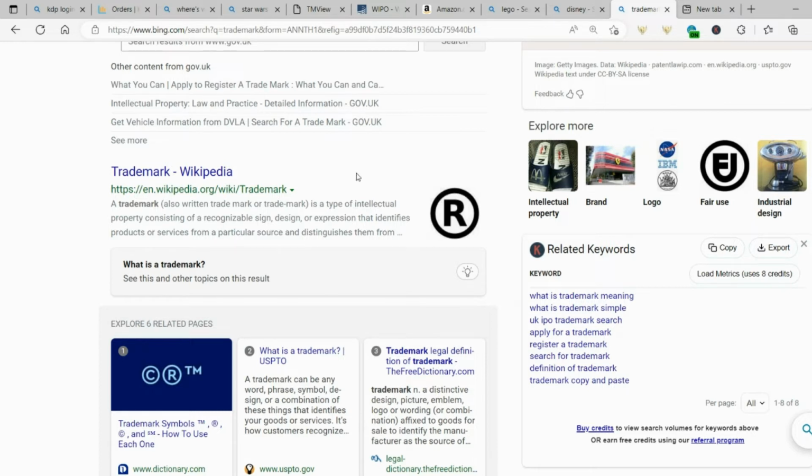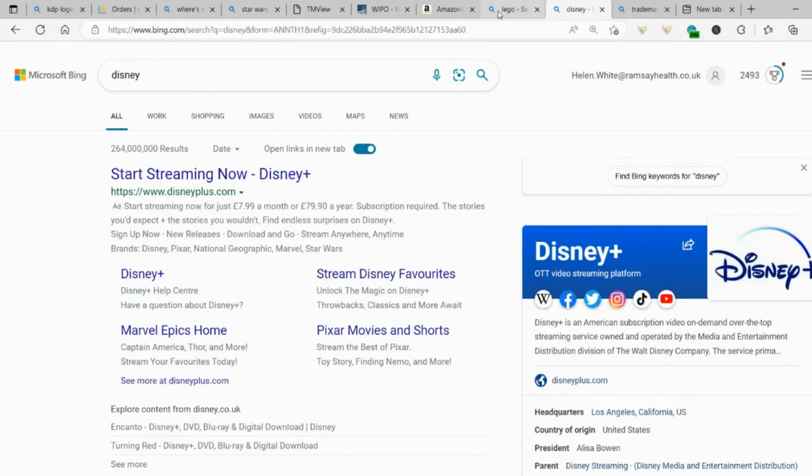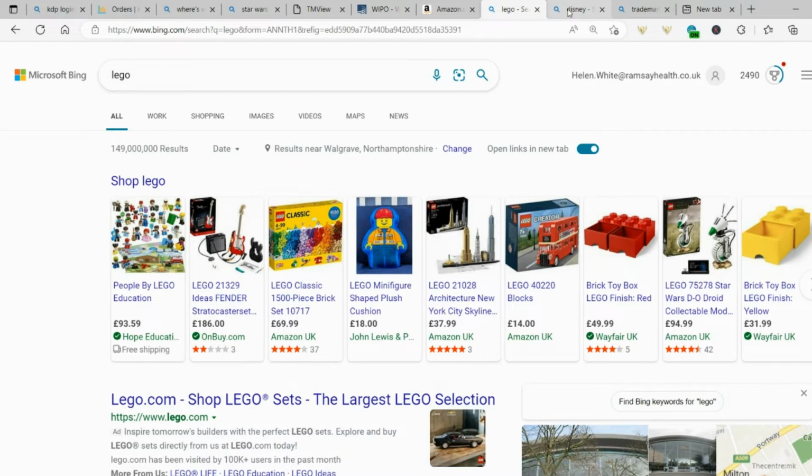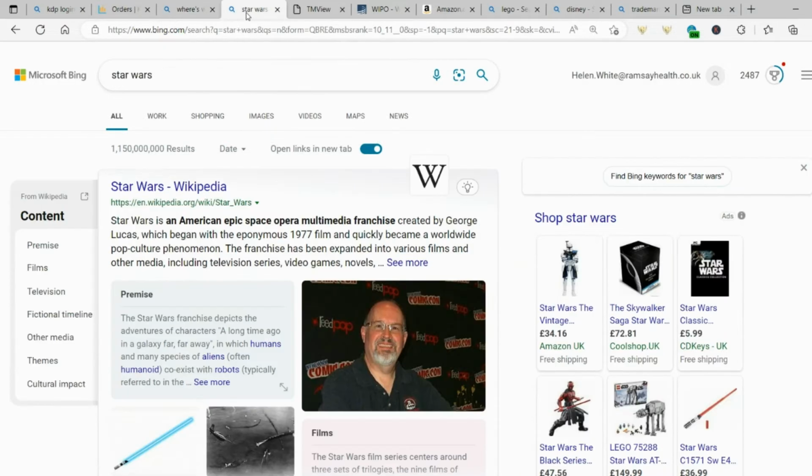Somebody actually has to go and register a trademark in a country that they're living in or wherever they want that country to uphold the law about their trademark. That means that something that is trademarked in the United Kingdom might not necessarily be trademarked in the United States. There are a few really obvious ones that are definitely trademarked across the world, like Where's Wally, Star Wars, Disney, Lego. Basically, if it's as famous as these brands, it's going to be trademarked. So just don't touch them if that is the case.